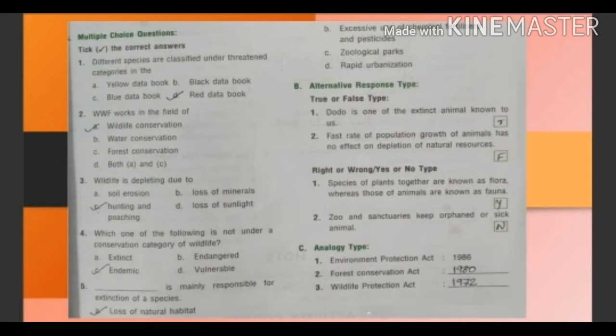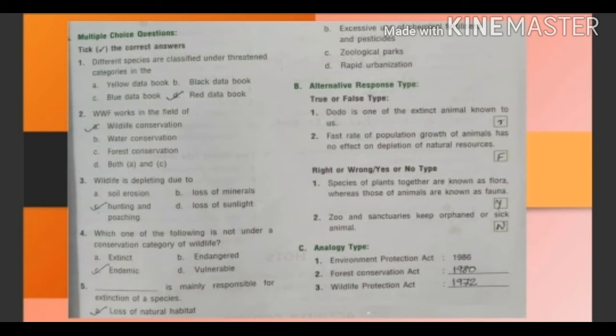Question 2. WWF works in the field of. Options are wildlife conservation, water conservation, forest conservation, both A and C. Its answer is wildlife conservation. Question 3. Wildlife is depleting due to. Options are soil erosion, loss of minerals, hunting and poaching, loss of sunlight. Answer is hunting and poaching.